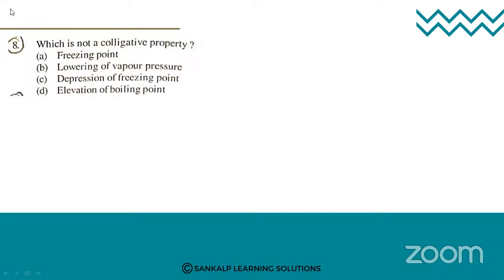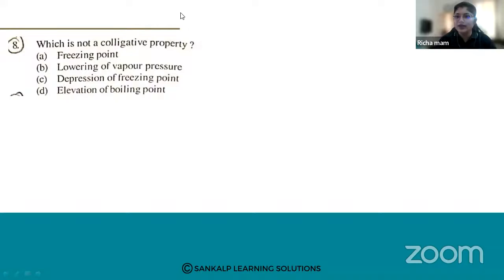So colligative properties are the properties of solutions which depend only on the number of solute particles and not on the nature of solute particles, and thus these properties are called colligative properties.